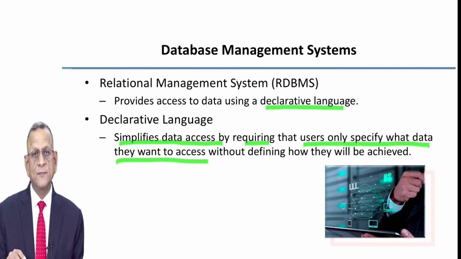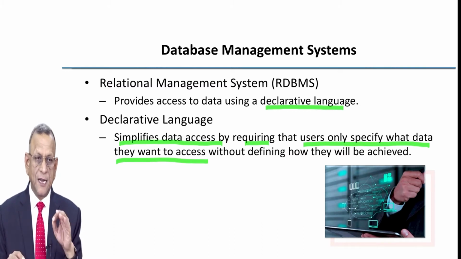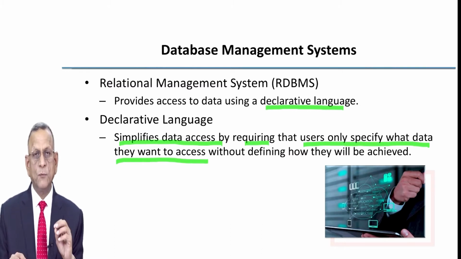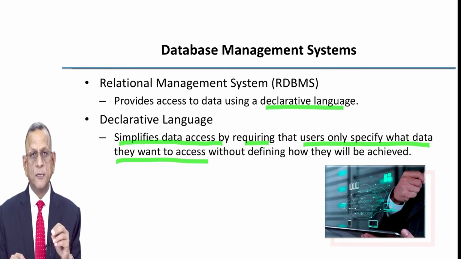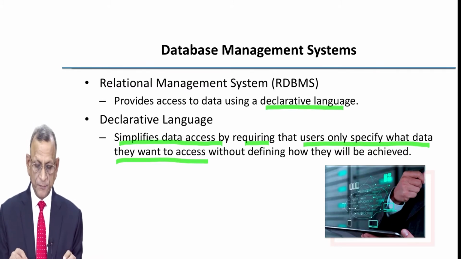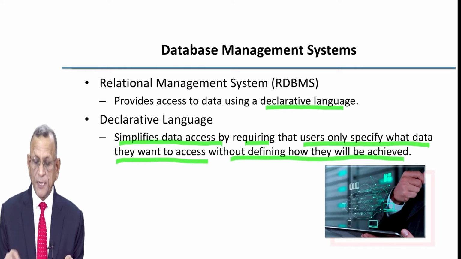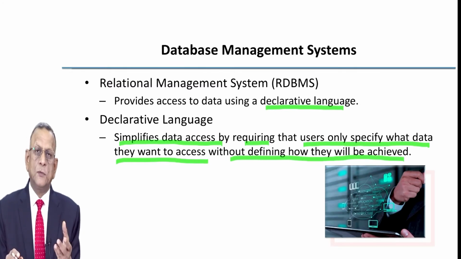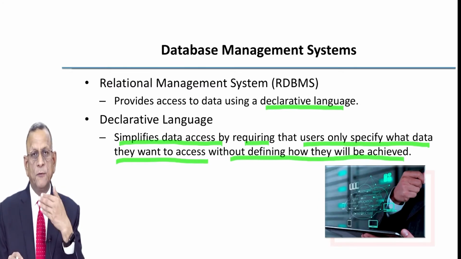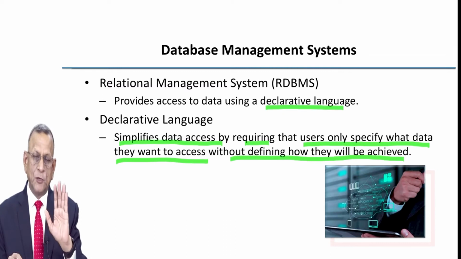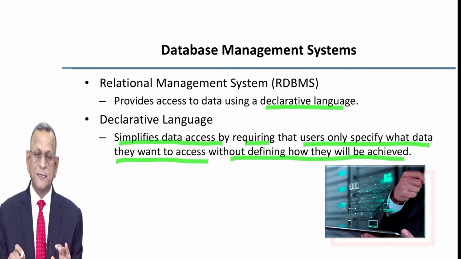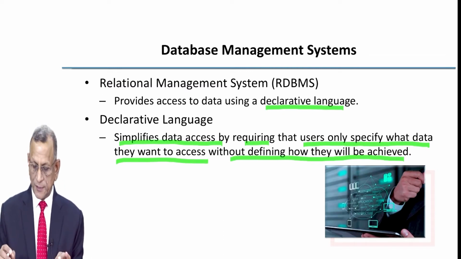Like I said, I want data related to a particular Aadhaar number, I want data related to a particular enrollment number, without defining how it will be achieved. I don't know how the system will fetch this data and bring it in front of me. I'm not bothered. I'm just letting the system know that I want this data.